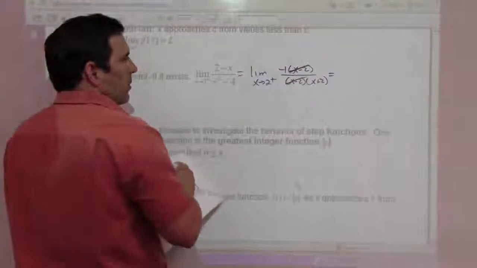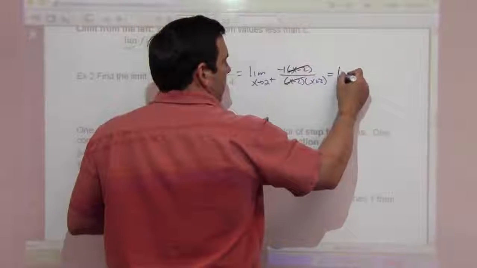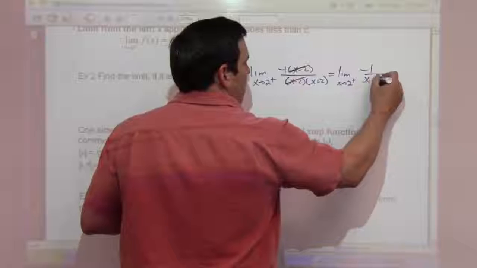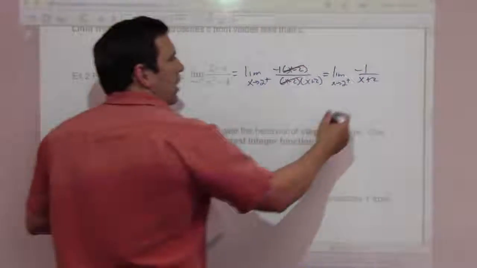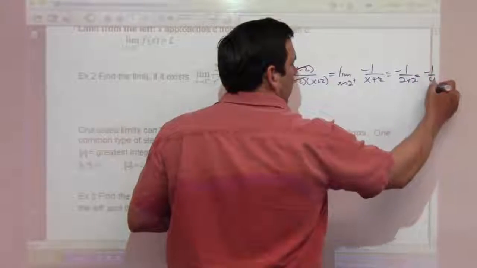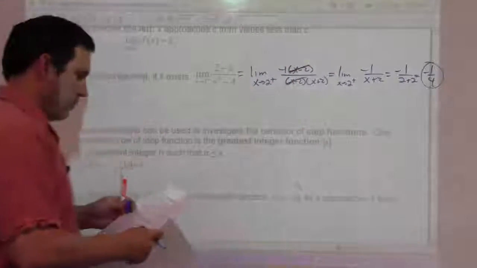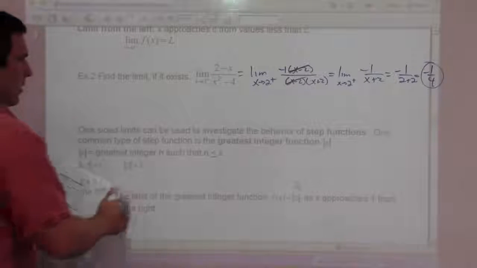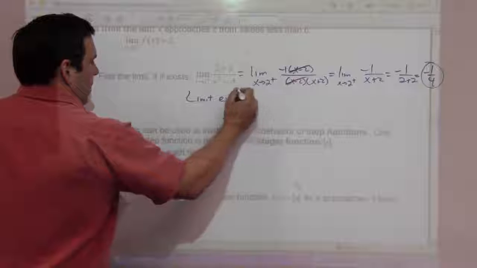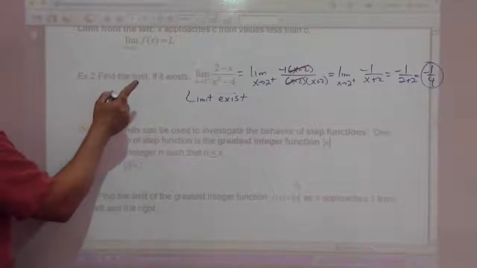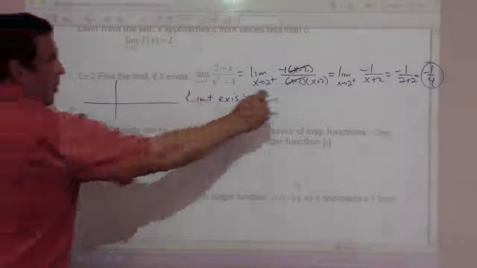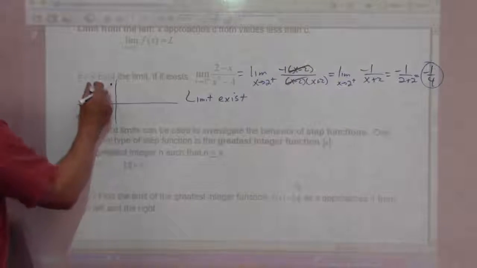These divide out. You have the limit as x approaches 2 from the right side of negative 1 over x plus 2, which becomes negative 1 over 2 plus 2, negative 1 over 4. So our limit exists. And just to get a visual on this graph, we have a vertical asymptote where this denominator x plus 2 is 0. That's at negative 2.